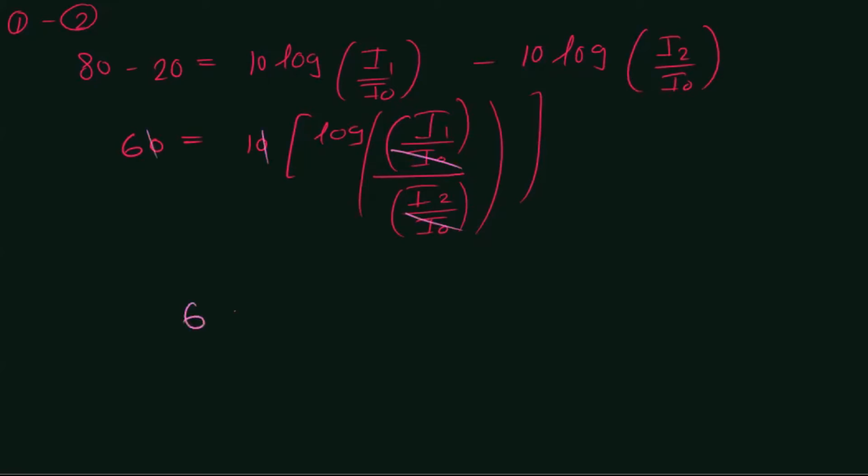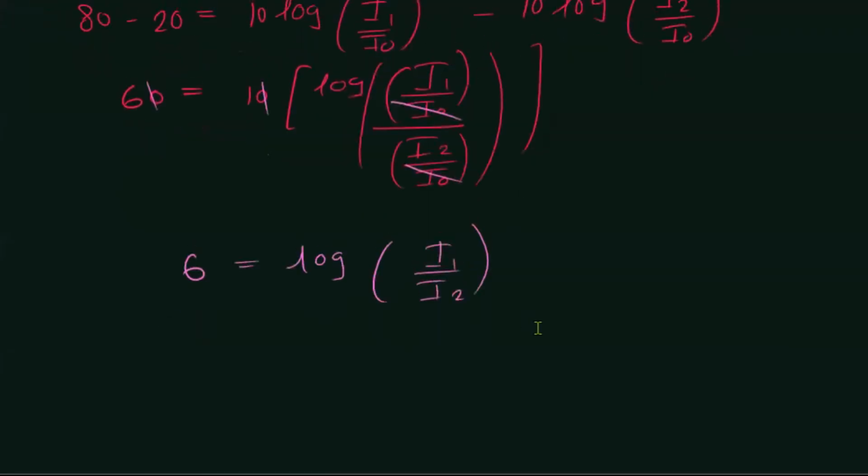So what remains is 6 equals log I1 over I2. If you convert this logarithmic number into a standard number, it's log base 10, so the 6 should be raised as the power while 10 is taken as the base.